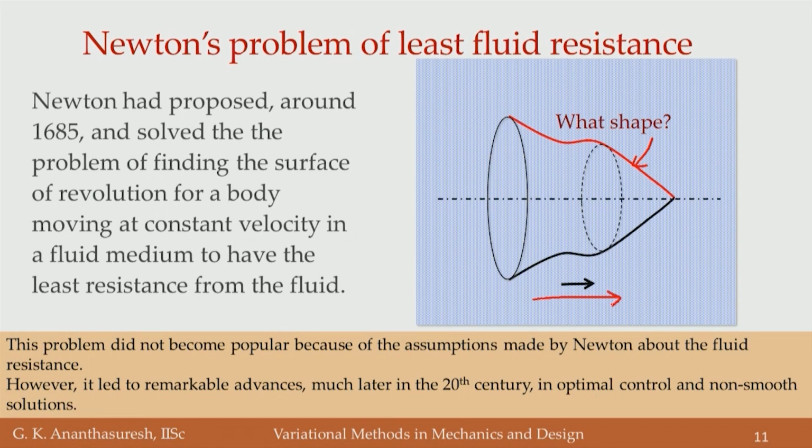If it is moving like this, what particular shape will have the least drag. Okay. But this problem has not become very popular in the history of calculus of variations, because Newton apparently had made some mistakes or some assumptions which were not valid later on, but he had thought of this. Many other people might have thought of problems like this, where the unknown is a function. That is what we had discussed last time. The unknown itself is a function.